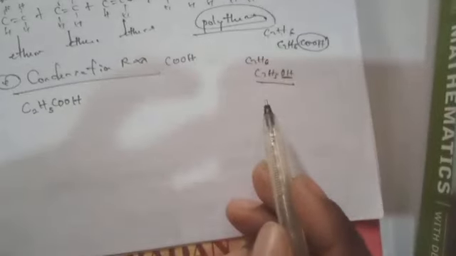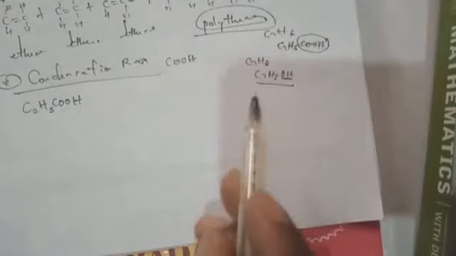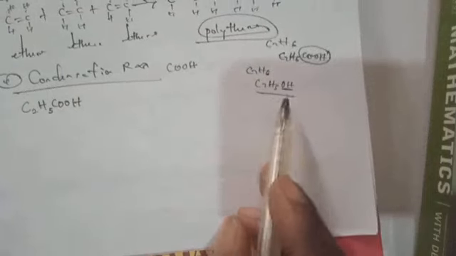Now, ethanoic acid is from ethane. Ethane is C2H6. So we remove one hydrogen atom and replace it with what? COOH. Then also ethanol, that is the OH group. We remove one hydrogen atom, then we replace it with what? We replace it with OH. So giving us C2H5OH. This is ethanol.